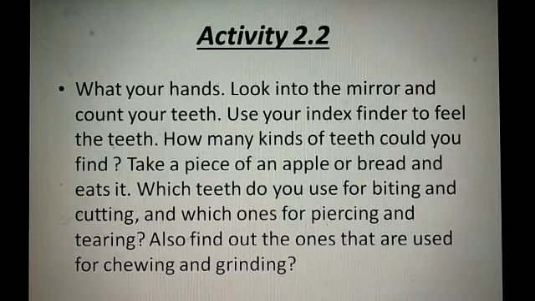Next, activity 2.2. Student, we will do this activity in my next video.